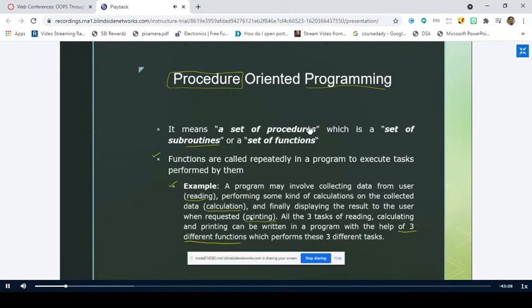But this is very simple to learn. The disadvantage of procedure-oriented programming is that this particular programming paradigm does not meet the requirements to solve real-world problems. For example, if you want to take an object called car, right? A car is something which we come across in daily life.